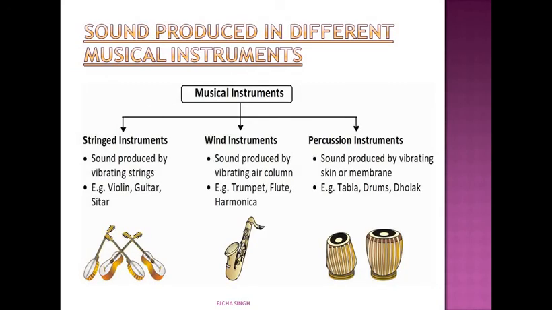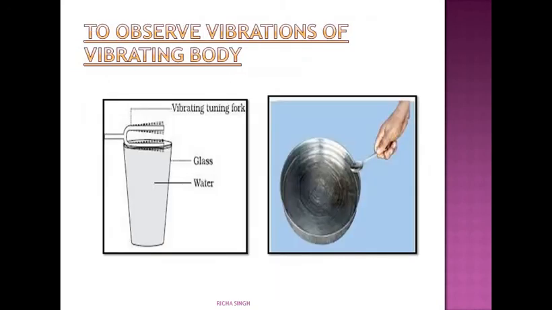Now to observe the vibrations of a vibrating body, how can you observe the vibrations more clearly? You can just take a tuning fork and hit its prong on a hard rubber block. Then what you will see is that the tuning fork starts to vibrate. If you touch it, you can easily see it is vibrating. And if you put the surface of these prongs on water, then what do you see? You will see waves being produced in water because of the vibrations which the prong is producing.